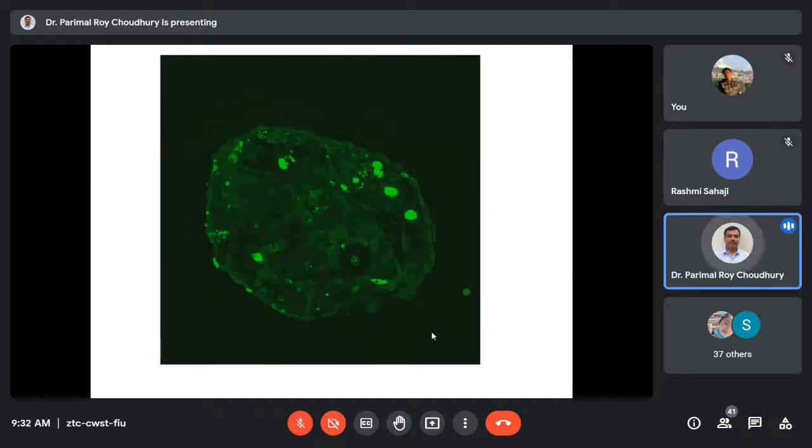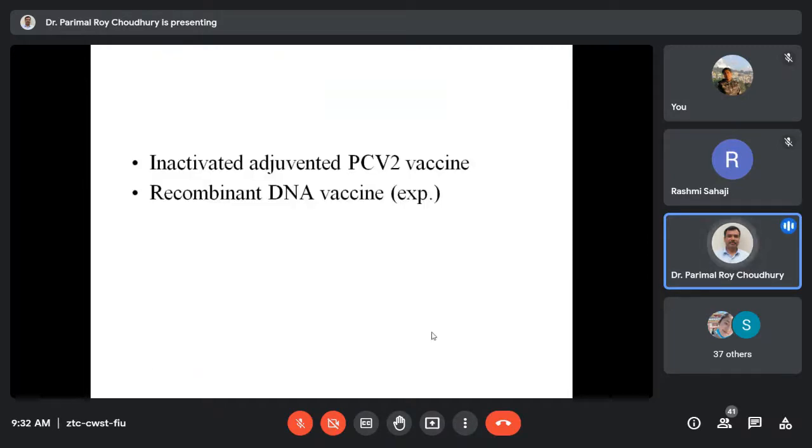So recently, Ingelvac has come up with a vaccine, and they launched this particular vaccine in Northeast India. This vaccine is available in the market, and it is inactivated, and the approach is a virus-like particle. They synthesize the capsid protein of this virus, and auto-aggregation of the capsid protein gives rise to a VLP, a virus-like particle.